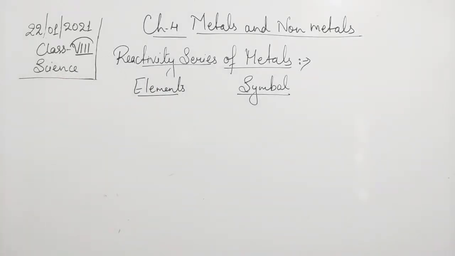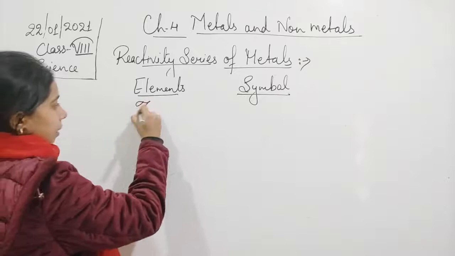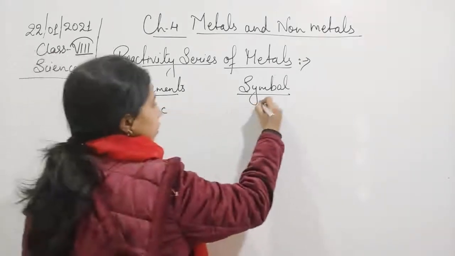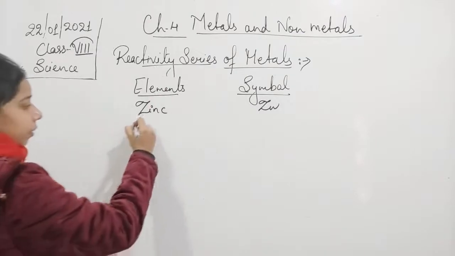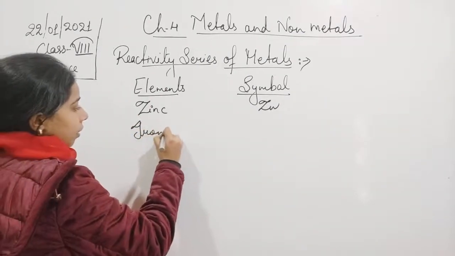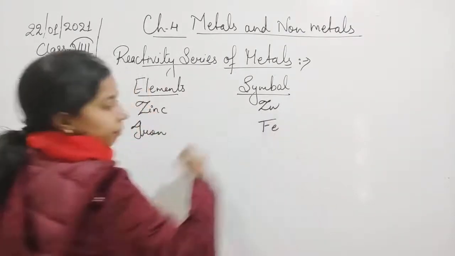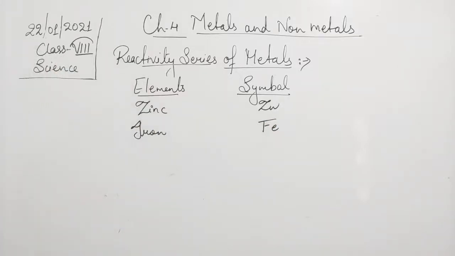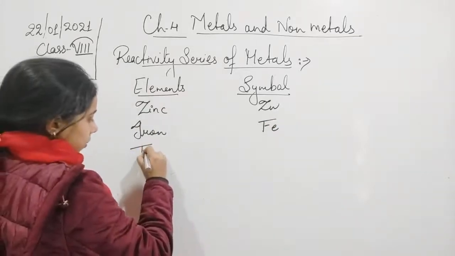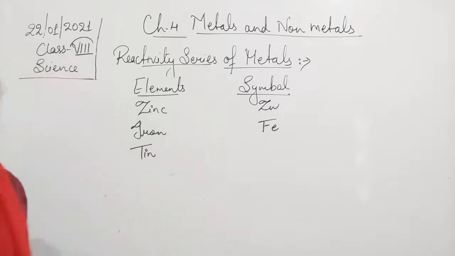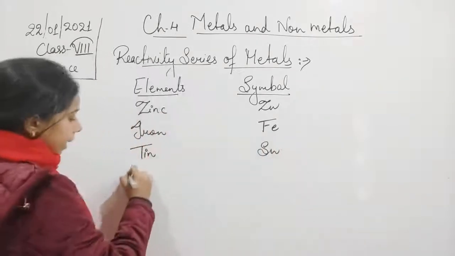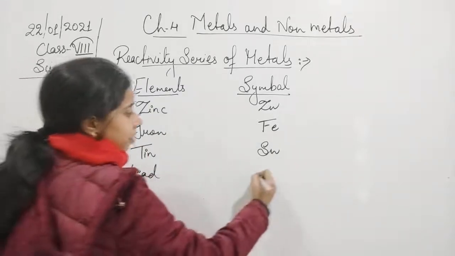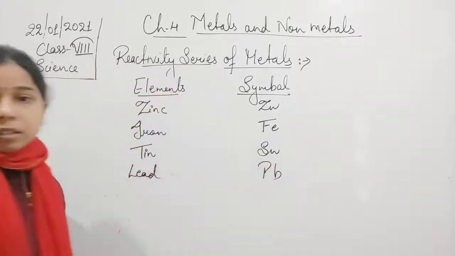After aluminium, zinc is there. Zinc, Zn. Then iron, iron, Fe. Then tin, tin is there, which is Sn. Then lead is there, which is Pb.